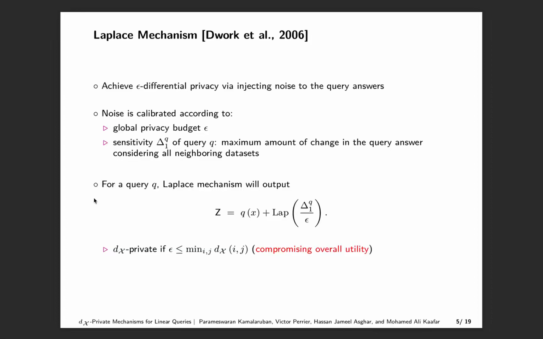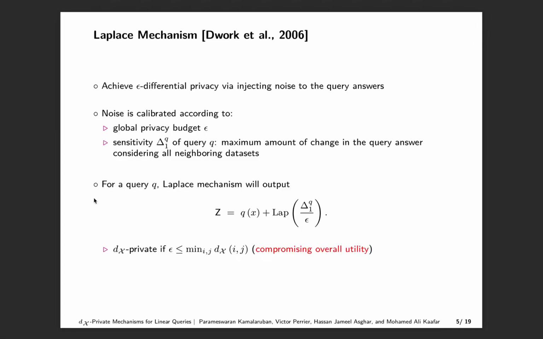The Laplace mechanism adds noise distributed according to the Laplacian distribution with a scale given by sensitivity divided by the global privacy budget. Note that the lower the epsilon, the higher the noise added, which compromises much on the accuracy. One can directly adapt the Laplace mechanism to satisfy dx privacy by choosing the global privacy budget epsilon to be less than the minimum of all the pairwise dx privacy budgets. But this would compromise much in the utility.